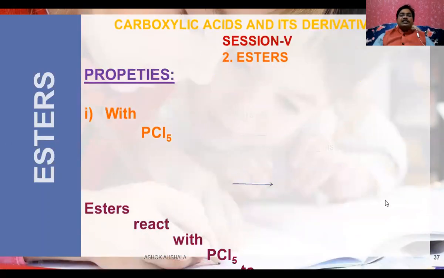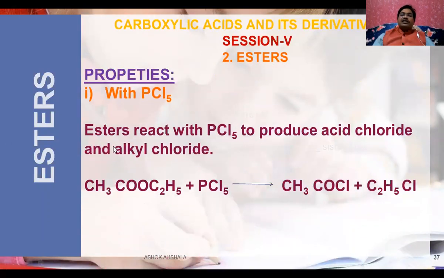Now let us see the other one. First, let us see the reaction with PCl5. How does it react with PCl5? Esters react with PCl5 to produce acid chlorides and alkyl chlorides. Now see this one. This is ethyl acetate when treated with PCl5. The ethyl group is removed as ethyl chloride, and here you will get acetyl chloride, and another byproduct is POCl3.